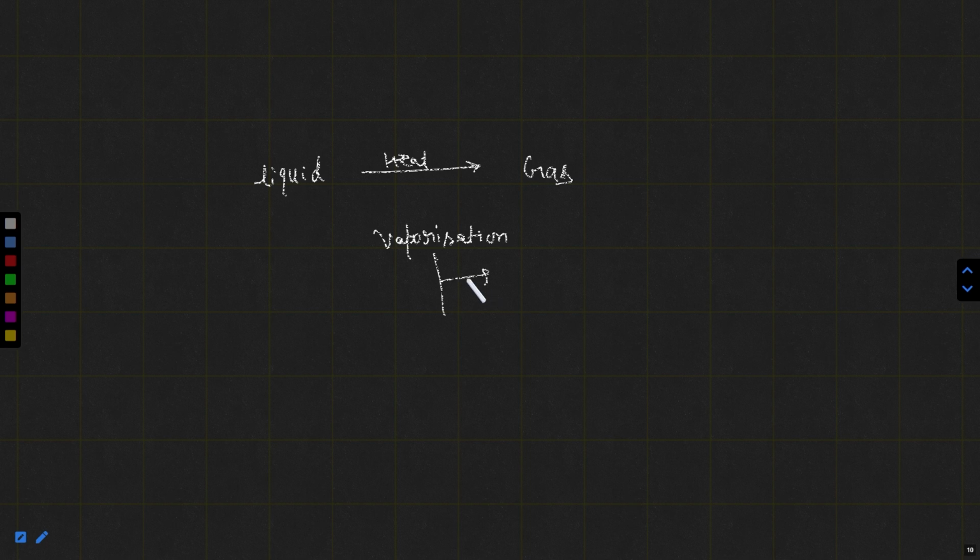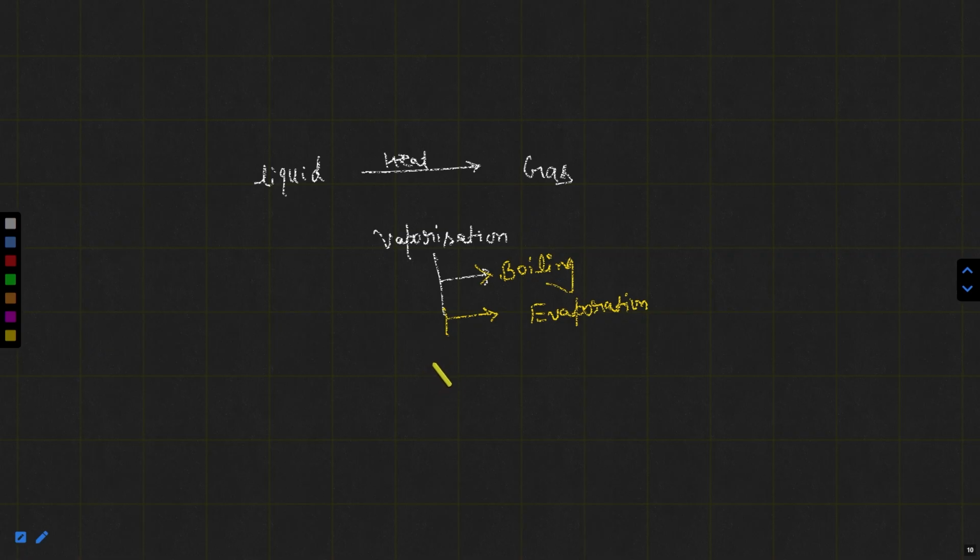Vaporization can be done in two ways: boiling and evaporation.